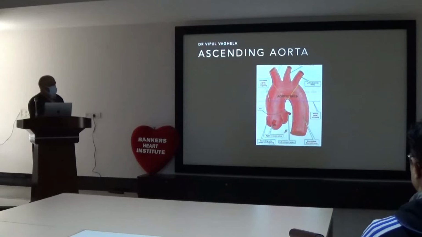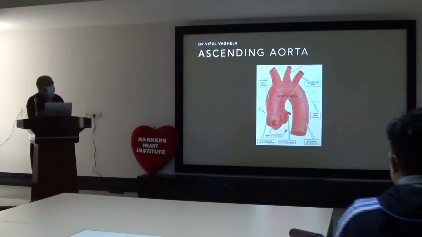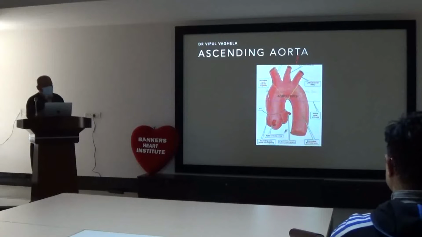The part between the sinotubular junction and the aortic annulus is known as the aortic root. It consists of the sinuses, the junction and the aortic annulus. So first we need to understand what the ascending aorta is.